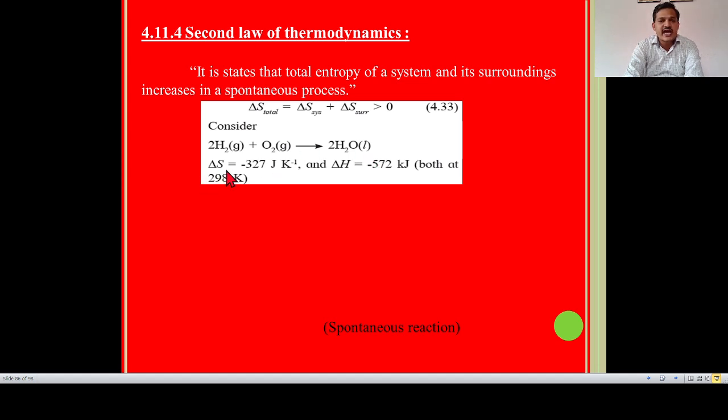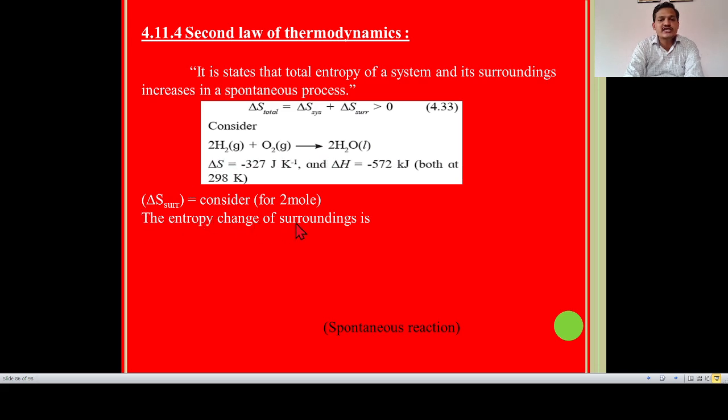So delta S system is minus 327 joule per Kelvin, and the value of delta H for the surrounding is equal to minus 572 kilojoule, both at 298 Kelvin. Then consider delta S surrounding for 2 moles.